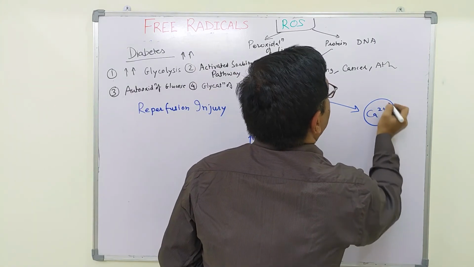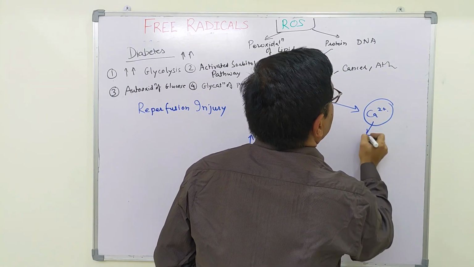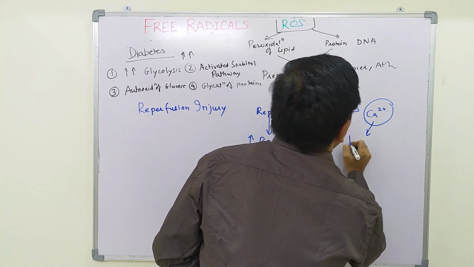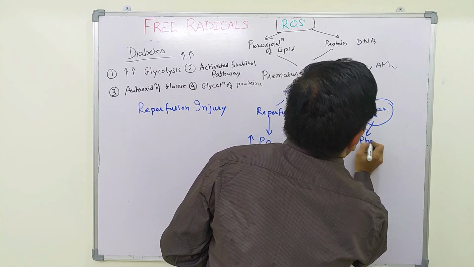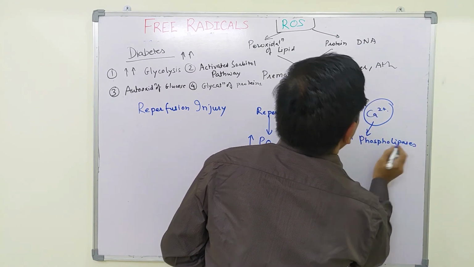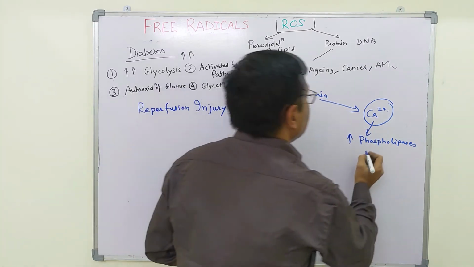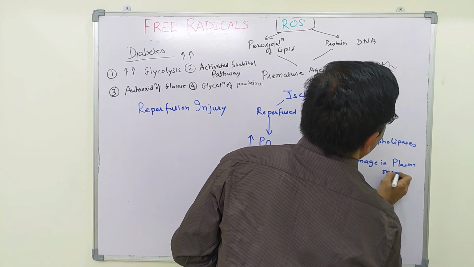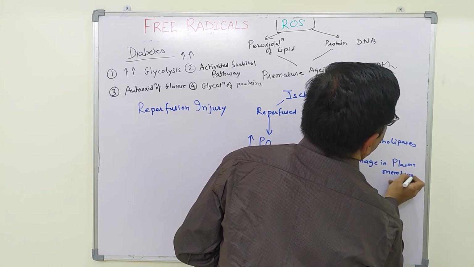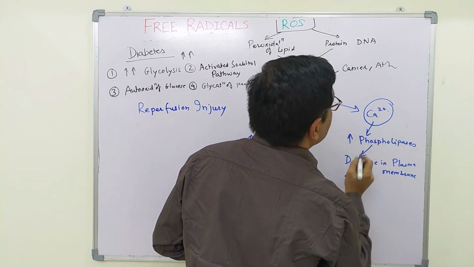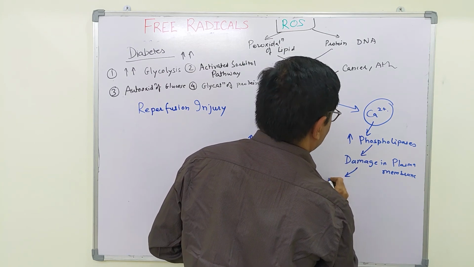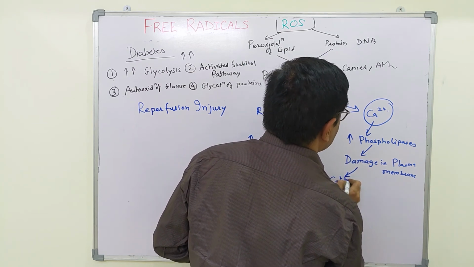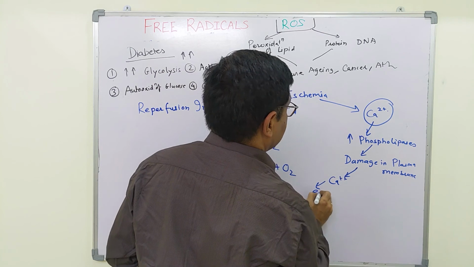When this calcium ion concentration is increased, it increases the activity of phospholipases and other degradative enzymes. This leads to damage in the plasma membrane and membranes of subcellular organelles. This leads to further efflux of calcium, cell edema, and death.